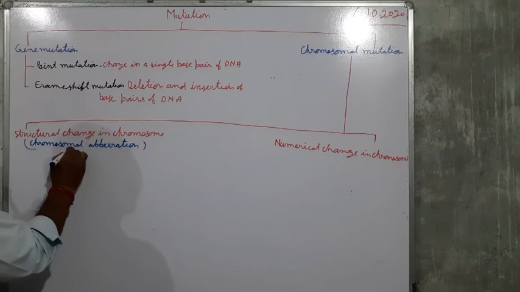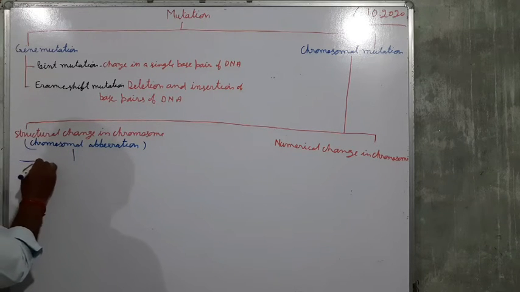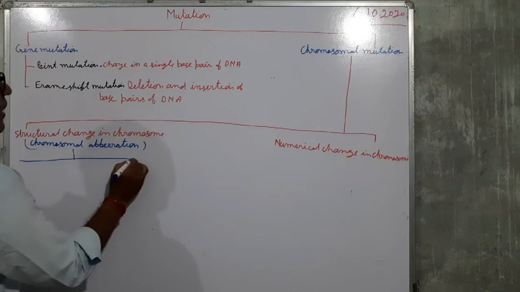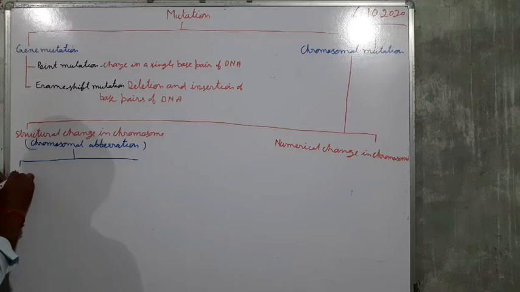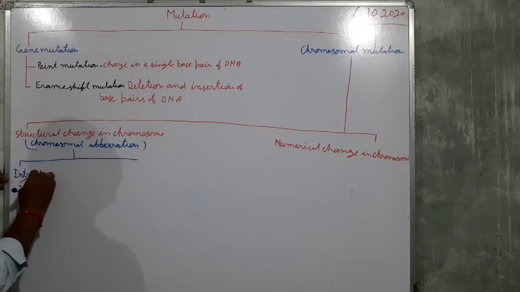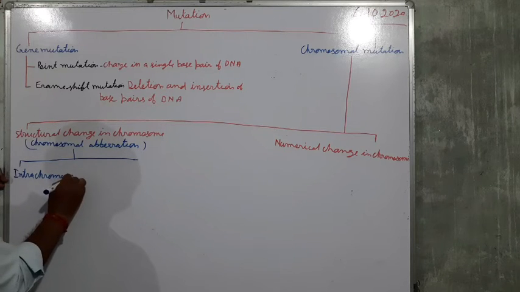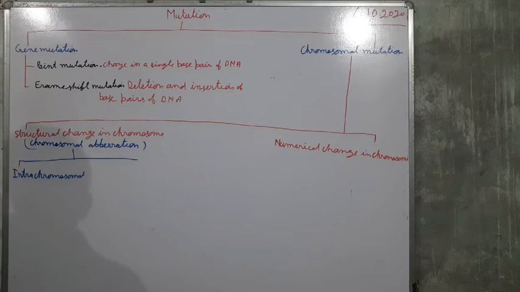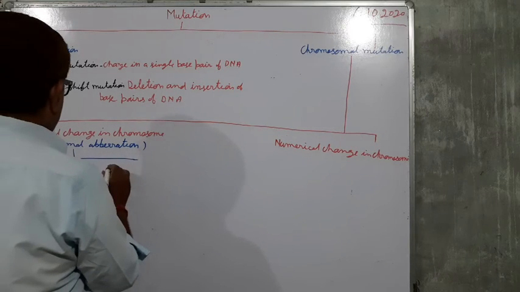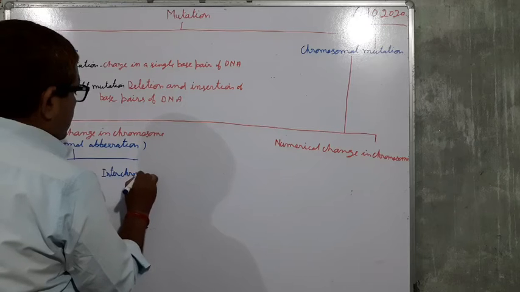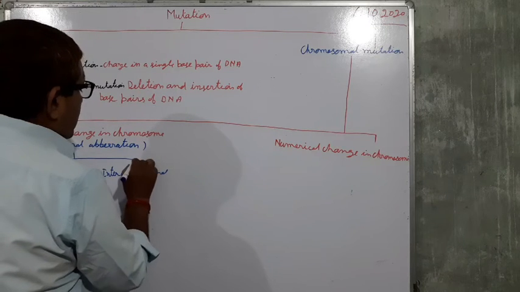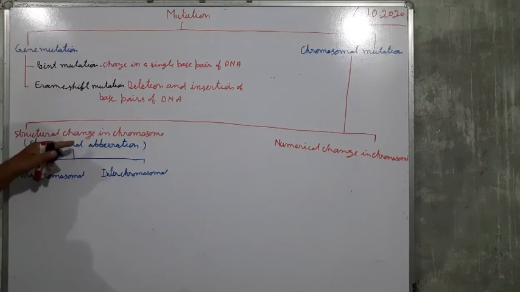So the structural chromosomal change may be of two types: intrachromosomal and interchromosomal aberration.